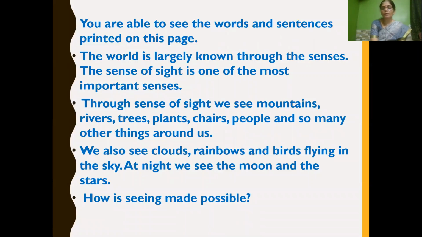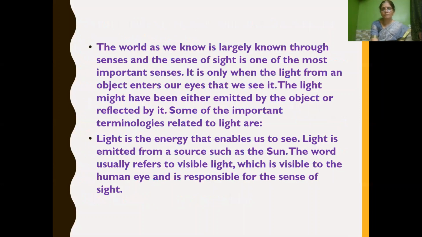If you think about these things, how is seeing made possible? In this session, we will be learning about light and reflection of light in a detailed manner.